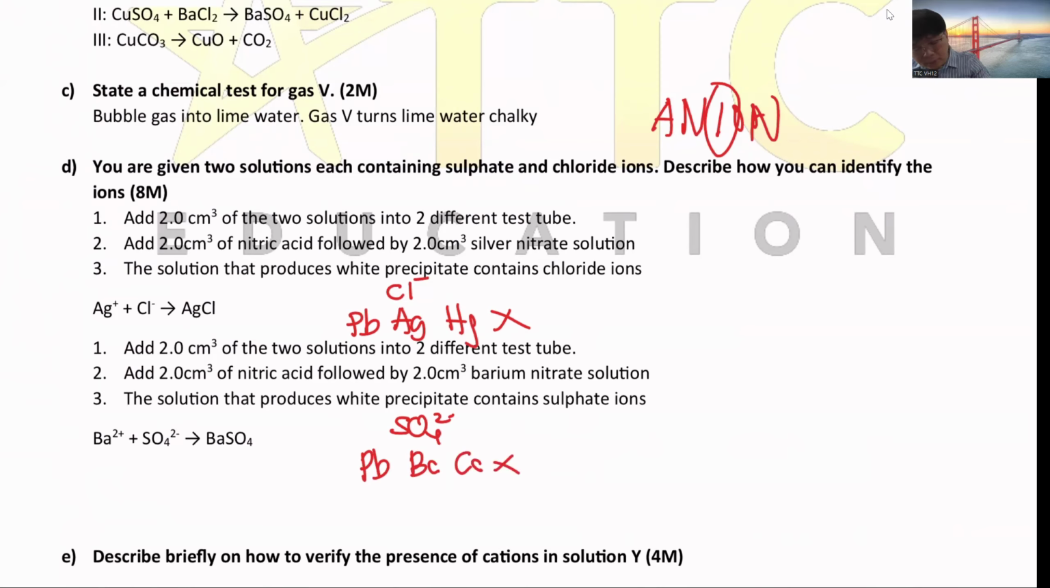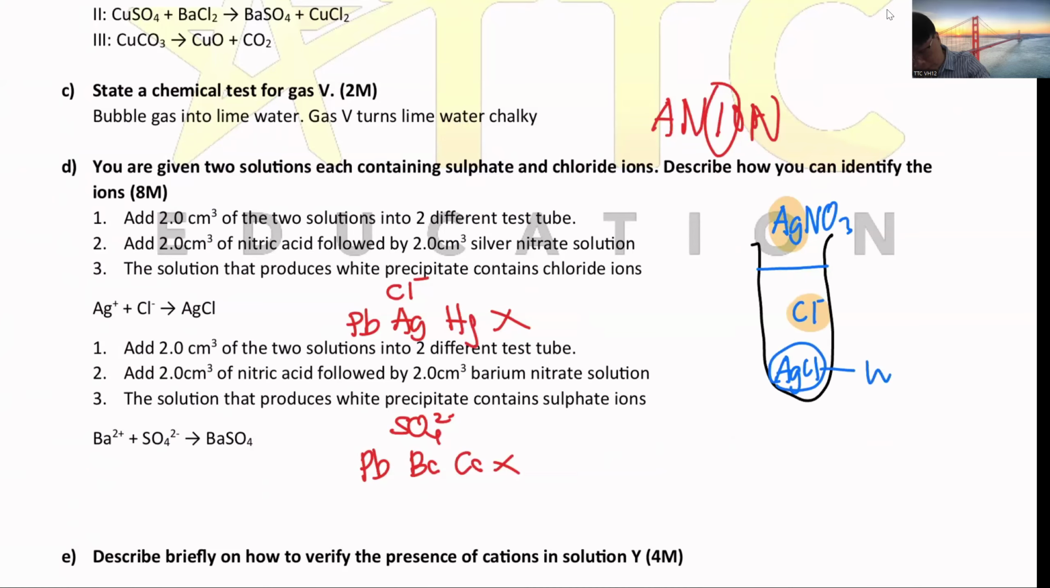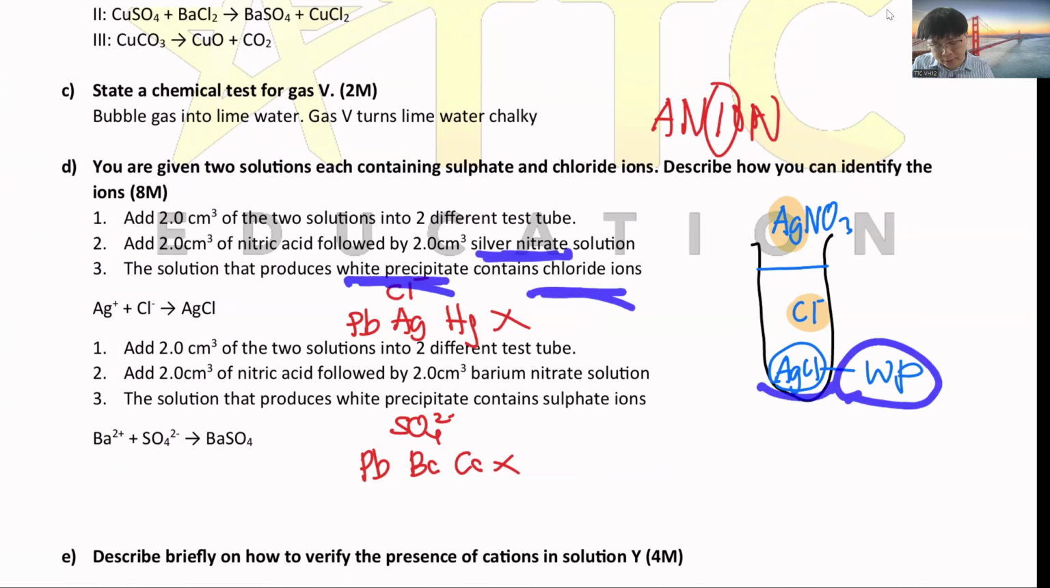So what we do is, let's say we have this test tube. I suspect inside we have chloride. So what should I do? I'll add silver nitrate inside. Because we know that the silver mixed with the chloride will become silver chloride, which is the white precipitate. So you add the silver nitrate, when white precipitate comes out, it means confirm inside got chloride.